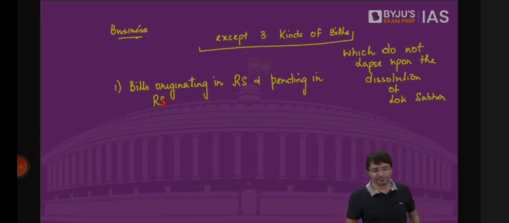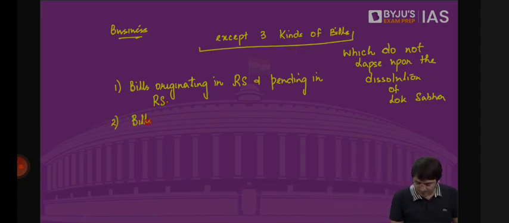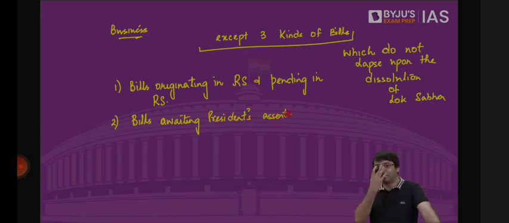Bills awaiting President's assent. A bill has been passed by both houses of the Parliament, sent to the President for signature. Now this bill is waiting for the President's signature. Even if during this time Lok Sabha is dissolved, nothing will happen to this bill, the bill survives.